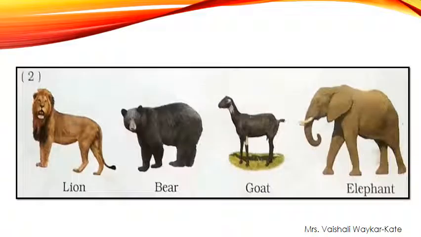Now students, again the same thing. Again you have to observe this picture carefully. There are 4 animals: lion, bear, goat and elephant. Now from these 4 pictures, there is only one pet animal, and 3 animals are wild animals. Which are the wild animals? Yes, lion, bear and elephant. These 3 are wild animals, and only one is a pet animal, that is goat.